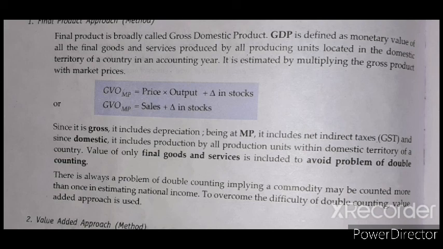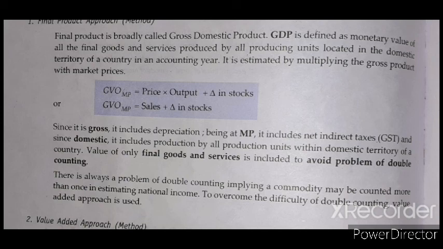How will we calculate it? We take price into output, whatever the price of the commodity and whatever the final output of the commodity. When we multiply both of them, we get the value of sales, plus change in stock.